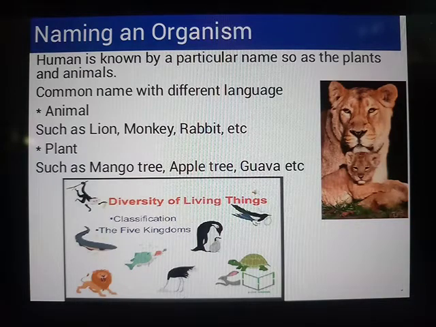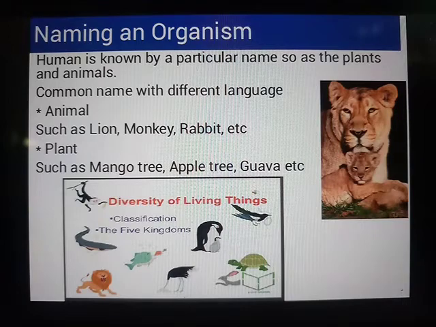sinha. For monkey, markat. And for rabbit, what do we call it? Yes, that is sasa, right? Now with plants we will observe that plants also have particular names. In that manner we can observe that different languages have different names.